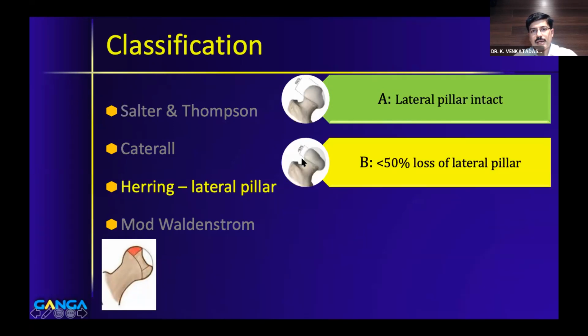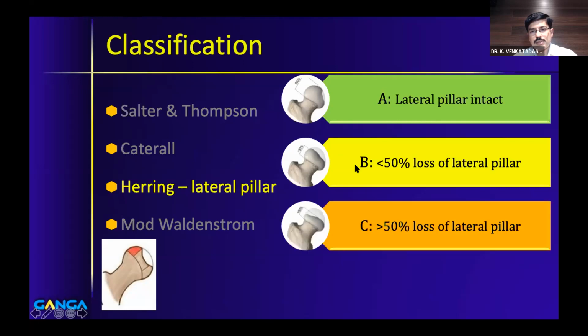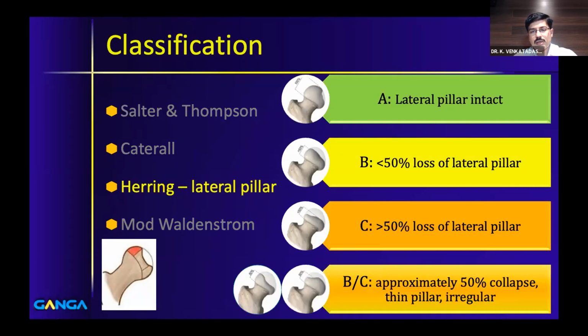In type B, the lateral pillar is collapsed, but it's still more than 50% of the pillar is intact. The loss is less than 50%. In type C, there is more than 50% loss of lateral pillar. So it's a very simple and straightforward classification, but later in 2006, they felt that there is some intermediate form between B and C, and they called it as B/C border. And you can see that the collapse is approximately 50%, and the pillar could be thin and irregular. So this is one add-on to the existing original lateral pillar classification of A, B, and C.